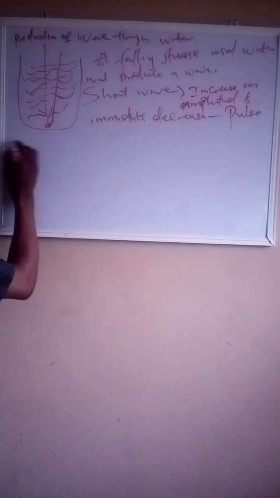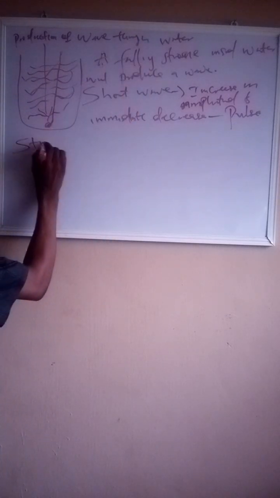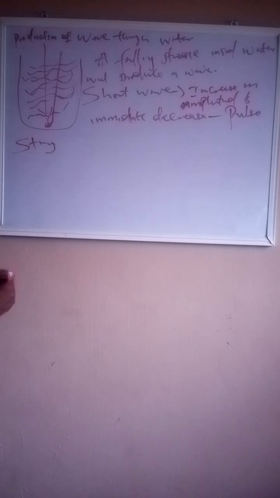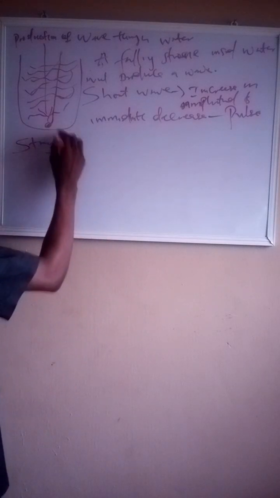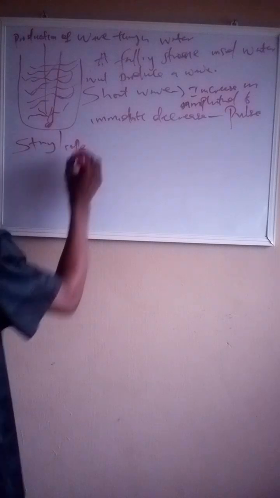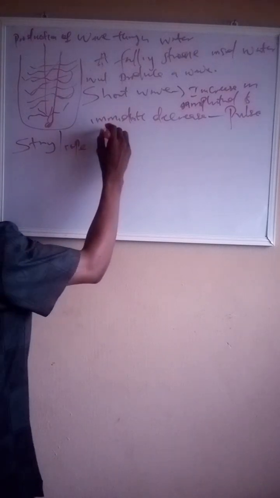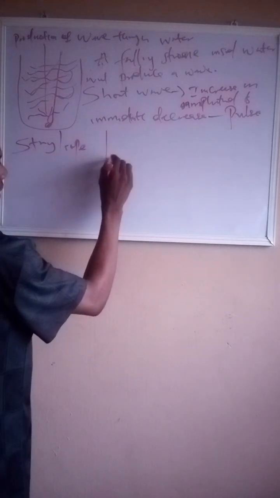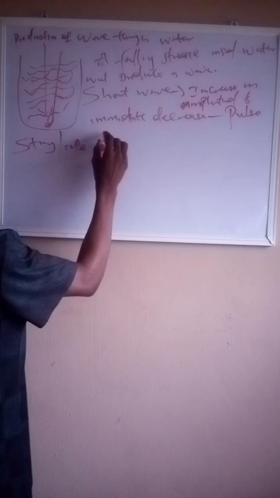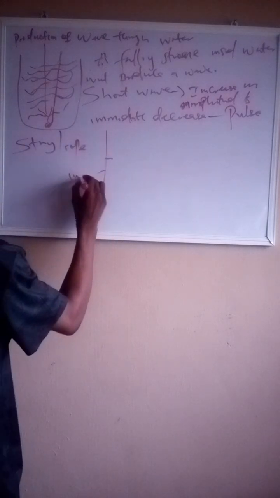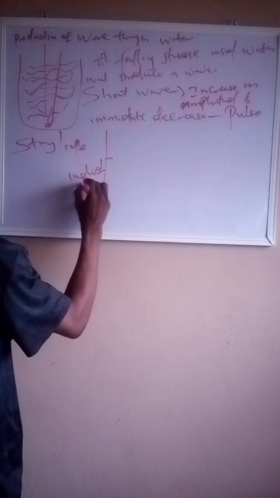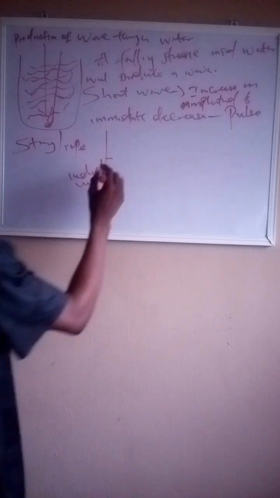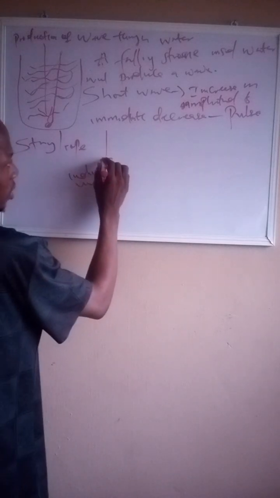Let's now take a string, or a rope. Let's imagine that this is the source, an individual or a person that holds a string.